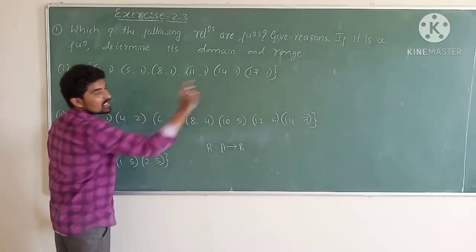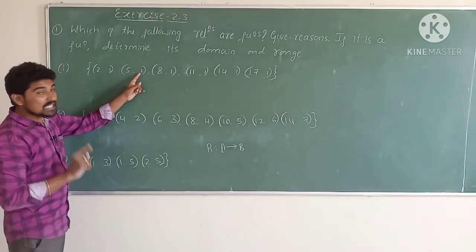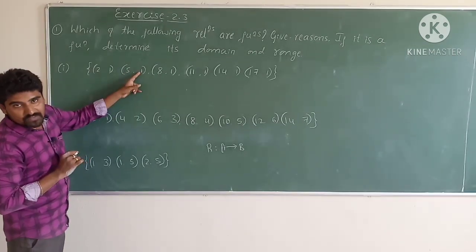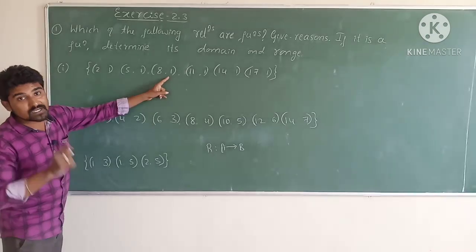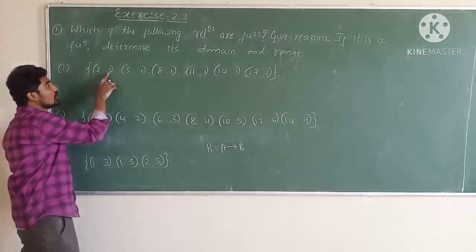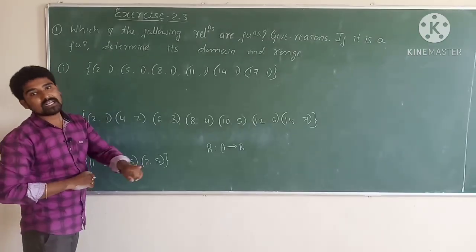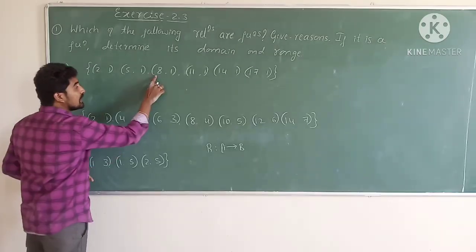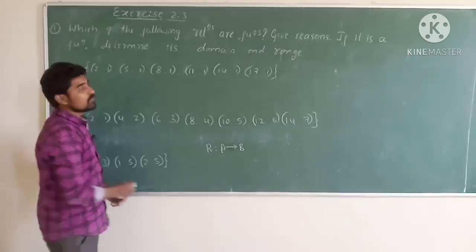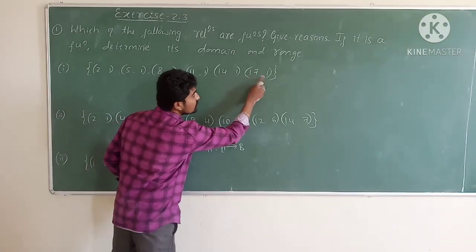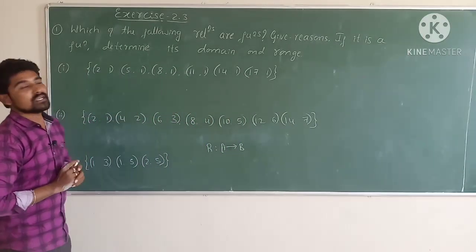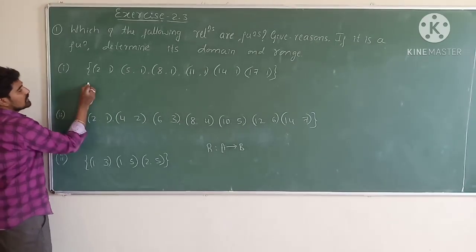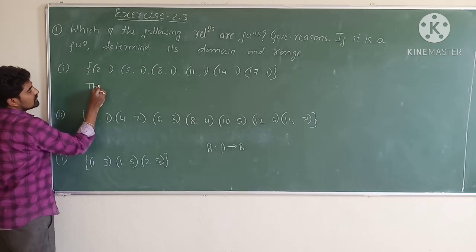The image may be the same for all the elements. 2 is related to 1, 5 is also related with 1, 8 is also related with 1, but 2 is related with only one element, 5 is related with only one element, 8 is related with only one element, and so on. So 17 is also related with only one element. Therefore this relation is a function.